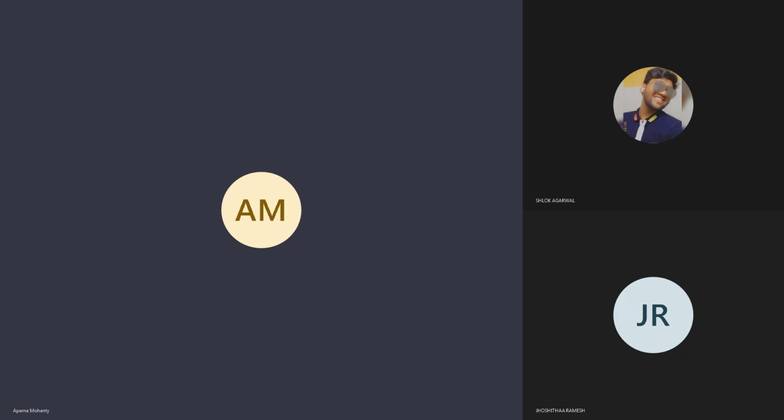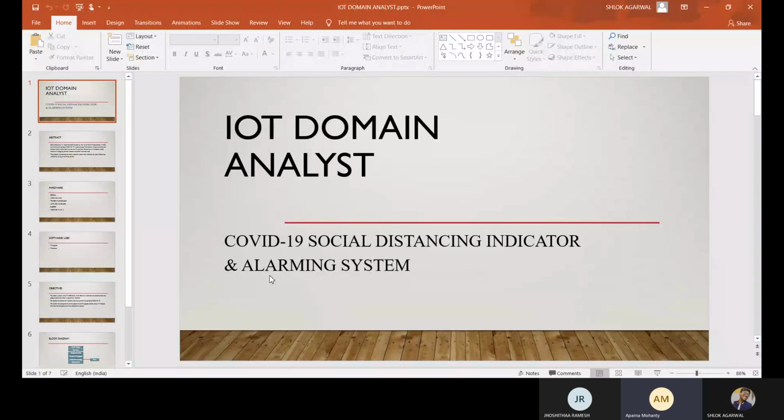I'm just checking why it is not visible. Ma'am, now? It's loading now. Yeah, visible now.